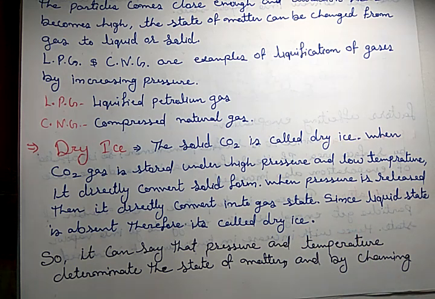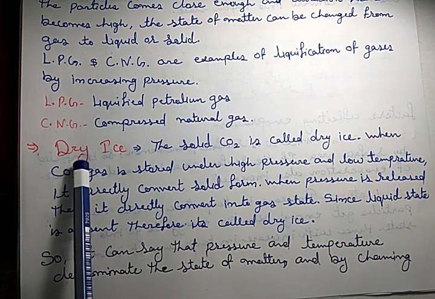So let me continue the topic. Since the solid directly converts into gas and gas directly converts into solid, and liquid is absent, the carbon dioxide does not wet the surface of the container.